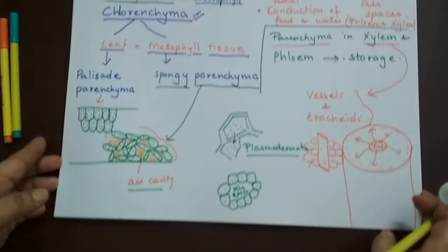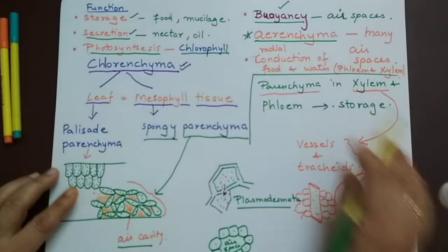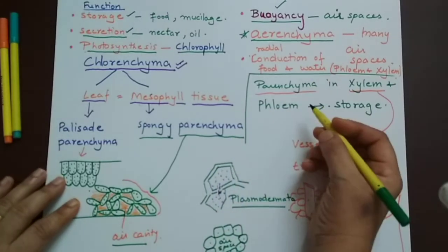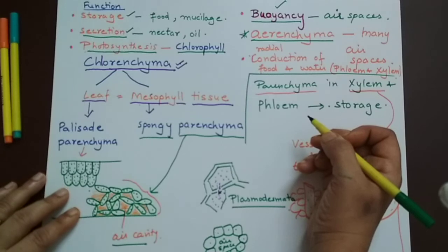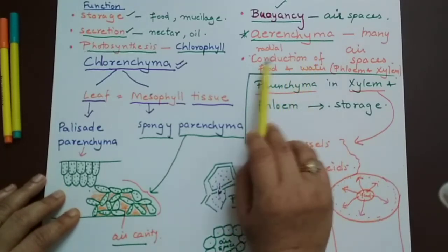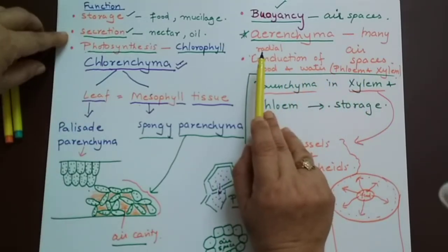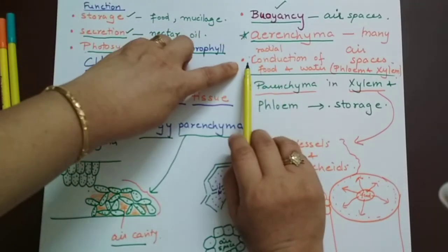And they are generally found in aquatic plants to provide buoyancy so that the plant can float on the water. Like in the case of water hyacinth, Eichhornia, the petiole has a lot of aerenchyma. There are a lot of air spaces in the petiole. Okay, so aerenchyma for buoyancy. And we are discussing the functions: storage, secretion, photosynthesis, then buoyancy. Next is